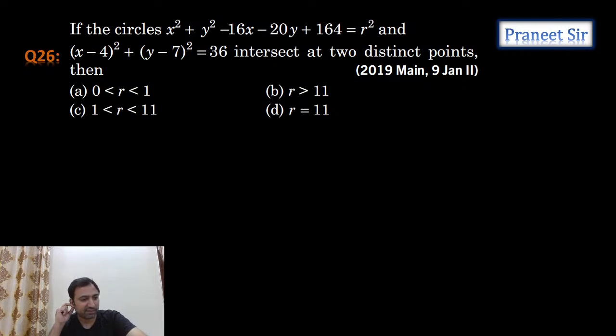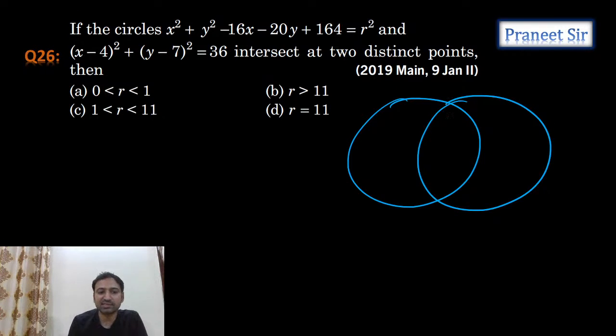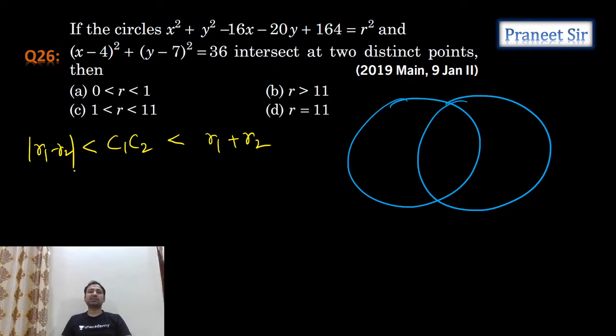Yeah, this is the next question we have. If the circles intersect at two distinct points, what is the condition, guys? Distance between C1 C2 should be less than R1 plus R2, but that should be greater than mod R1 minus R2. This is the condition, right? If two circles are intersecting at two distinct points, this is the condition. Distance between C1 C2.